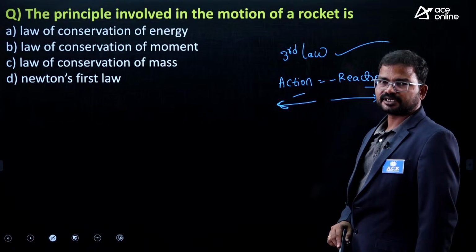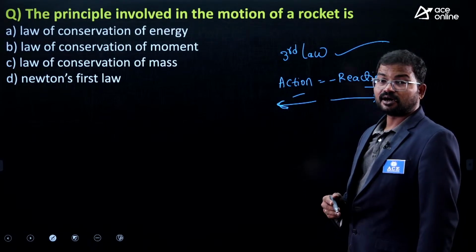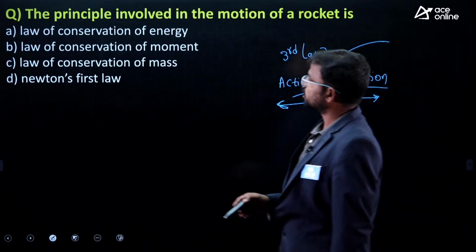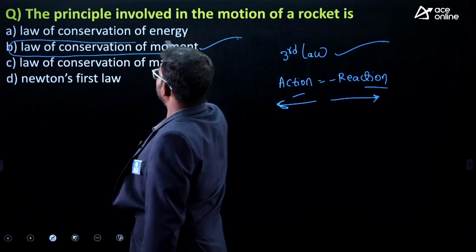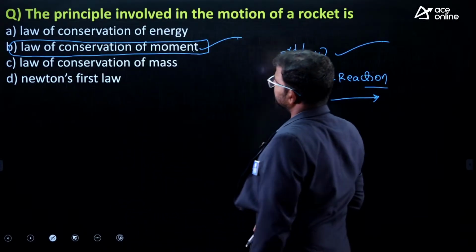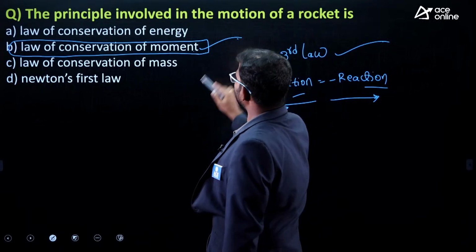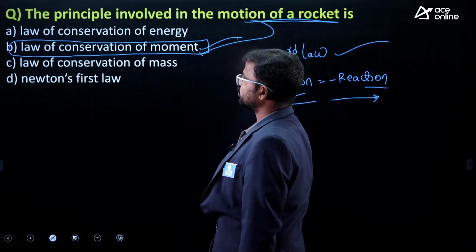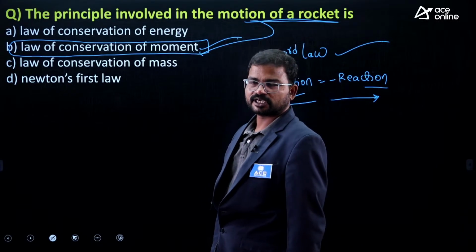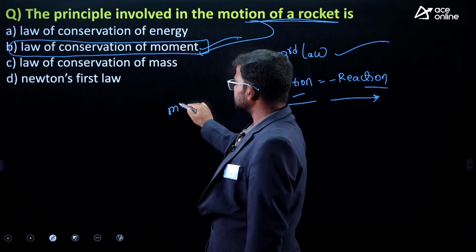From Newton's third law we derived the law of conservation of momentum. So this is also derived from Newton's third law. That's why, guys, if they mention the motion of rockets, you have to consider the law of conservation of momentum only. Momentum is mass into velocity.